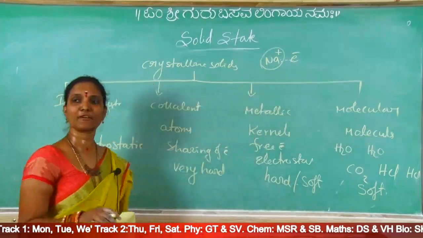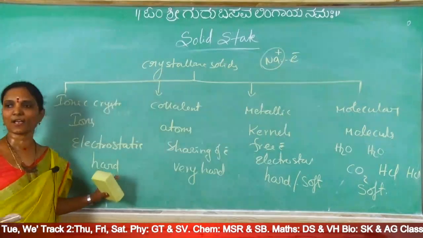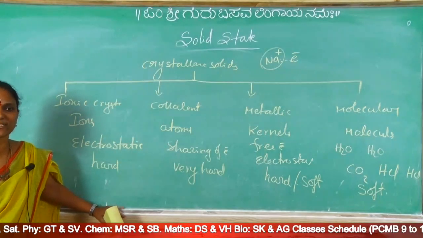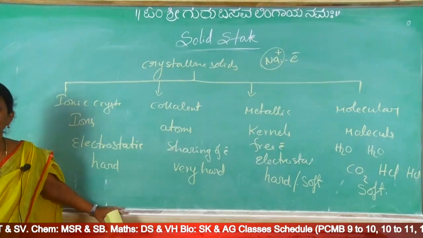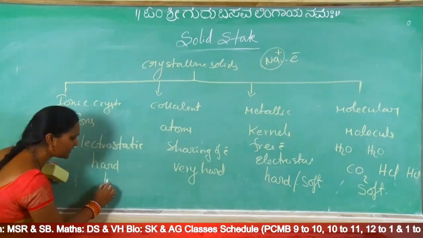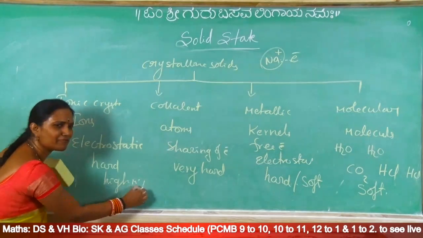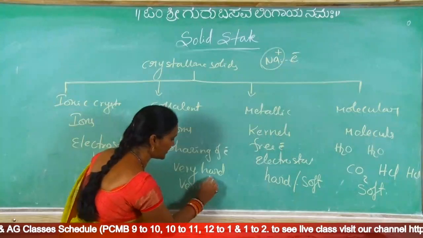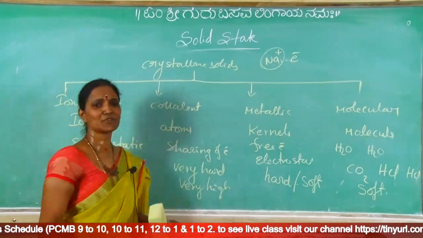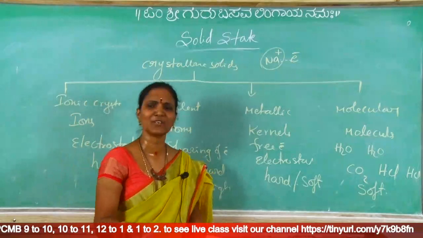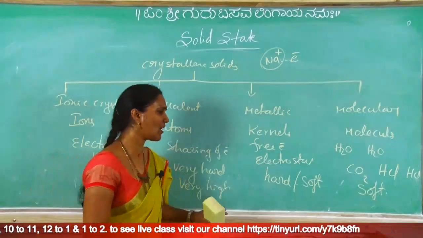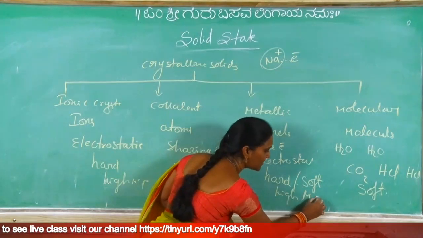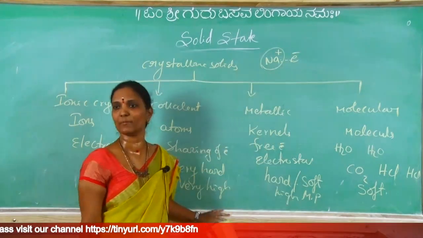And covalent crystals are very hard, ionic crystals are hard, based on this strength. Now melting points: which one has a very high melting point, like that question is given. Hard means definitely they have a high melting point. Very hard given, very high melting point. Generally most of the metallic solids are D and F block only. Hard given means high melting point. As a general statement, they have a high melting point.